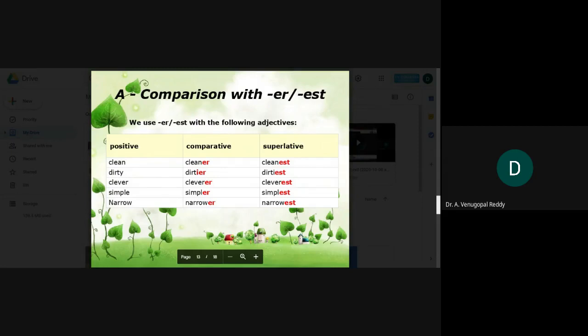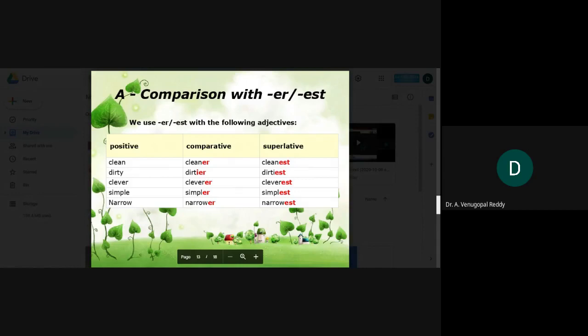So let us see a few examples. Clean. By adding the suffix er, it is going to become comparative form. By adding est to clean, it is going to become superlative form. Clean, cleaner, cleanest.